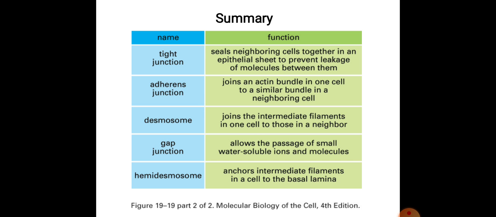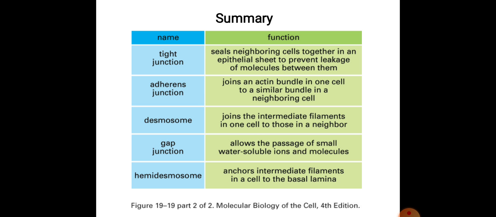Second is adherens junctions. They join the actin bundle in one cell to the similar bundle in the neighboring cell. So actin is the element that can be joined with another cell, producing an adjacent cell bond between the two cells.